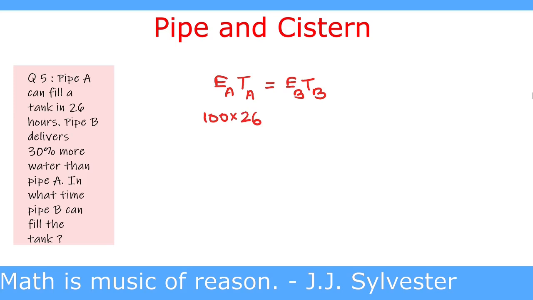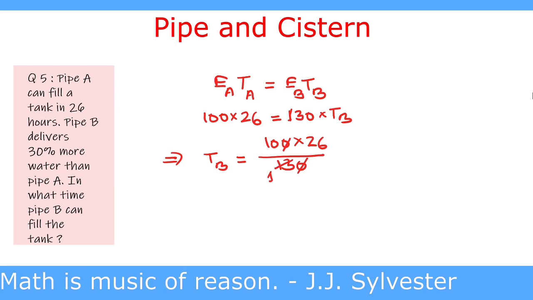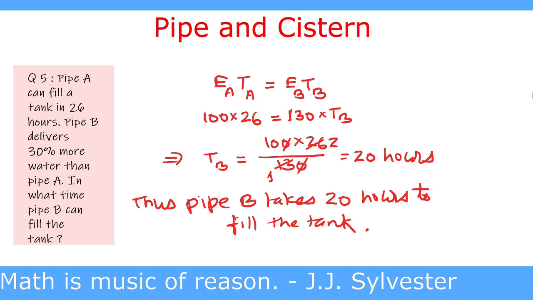This is given to us in the question that pipe A takes 26 hours to fill the tank, equal to 130 multiplied by time taken by pipe B. And on solving we get time of pipe B equal to 100 multiplied by 26 divided by 130. The 0 of the denominator cancels the 0 of the numerator, and 13 cancels 26 for 2 times. So this is equal to 20 hours. Thus pipe B takes 20 hours to fill the tank.